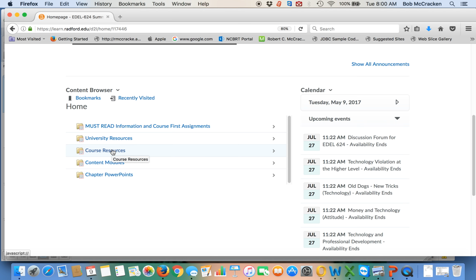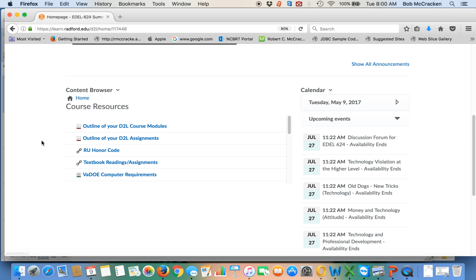Course Resources is a changing piece of information that I'll add, and anytime anything is added to this, I'll send you an email update. But this is an outline of the course modules. This is an outline of your assignments. This is the RU Honor Code, which obviously we expect you to follow. These are your textbook reading assignments, and these are the DOE's computer requirements that you may need in future assignments within the course. Again, this will change as things happen throughout the semester, and these will be updated. Returning back home.